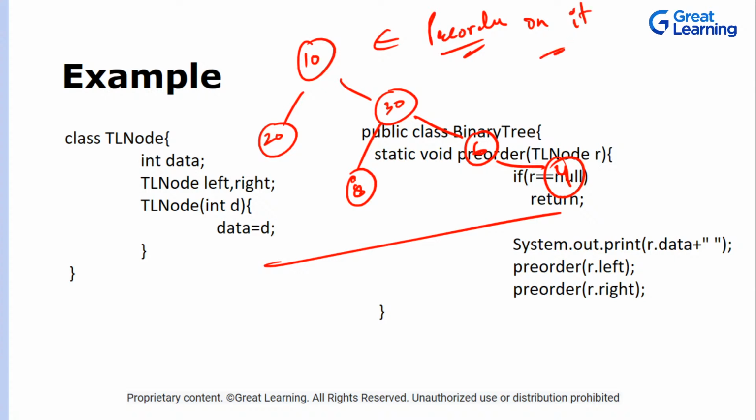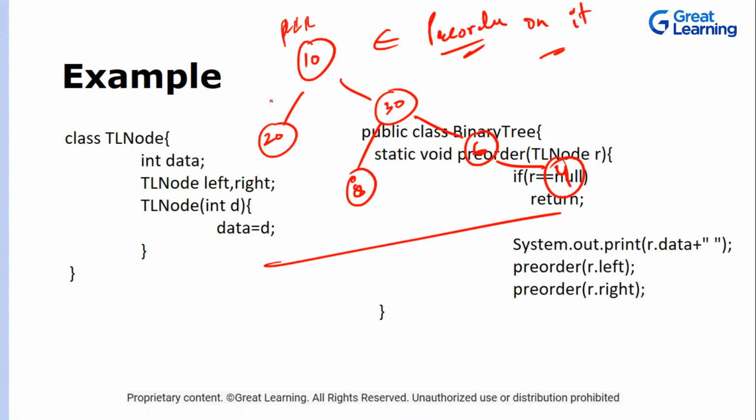What will be the output when we call preorder on this tree? Quickly. What will be the output? Quickly, guys, any one of you? Quickly, anyone?